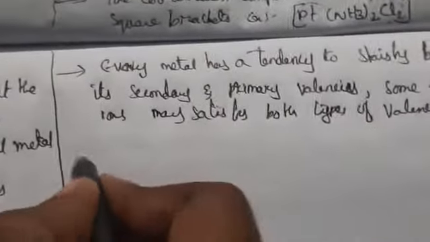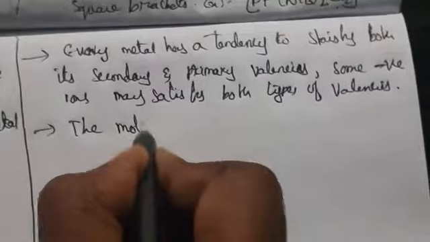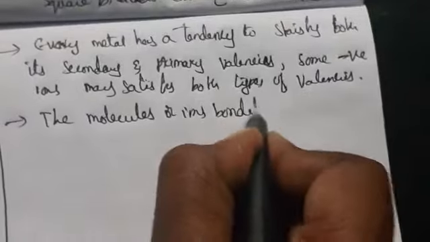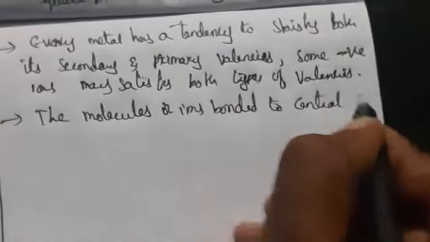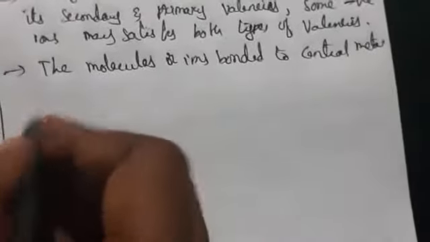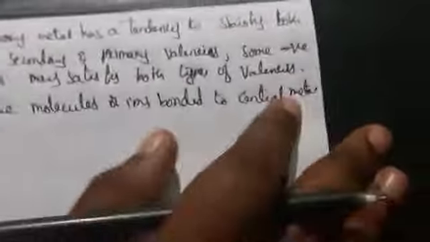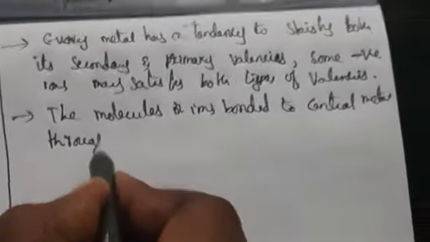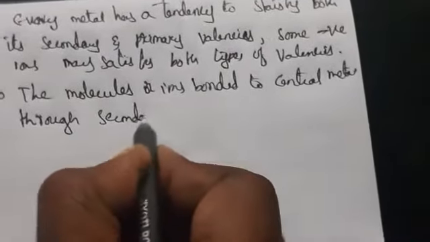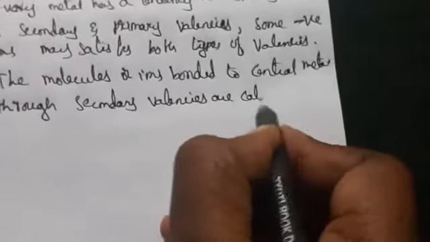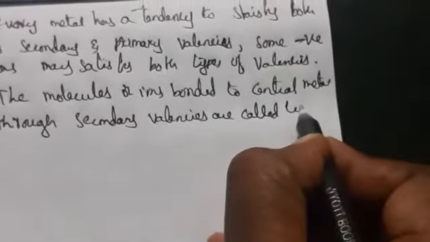So the molecules or ions bonded to the central metal through secondary valency, that one we call a ligand. So what is secondary valency? We have discussed here.